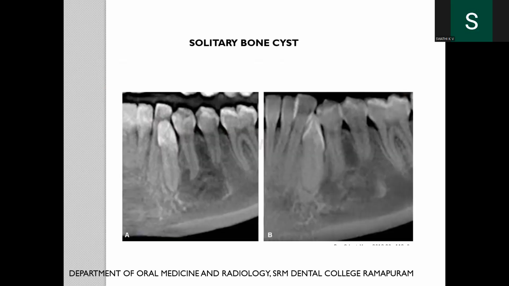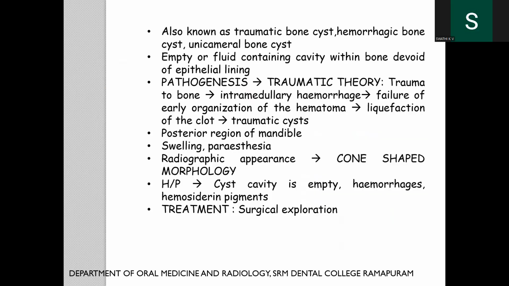Non-epithelial, we have the solitary bone cyst. This is a cropped panoramic view. It is also known as the traumatic cyst because of the traumatic theory: trauma to the bone causing intramedullary hemorrhage, and there's failure of the early organization of the hematoma, causing the traumatic cyst.